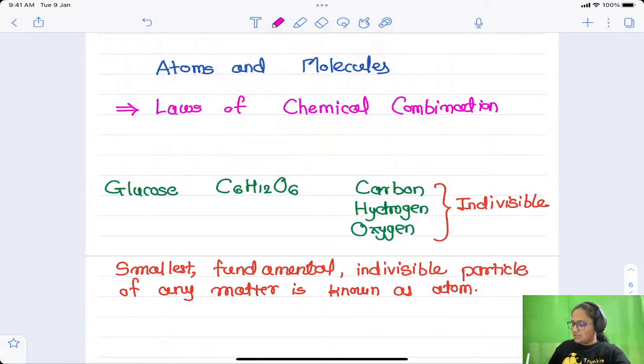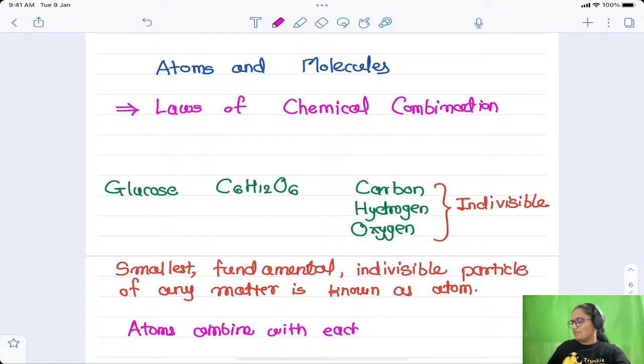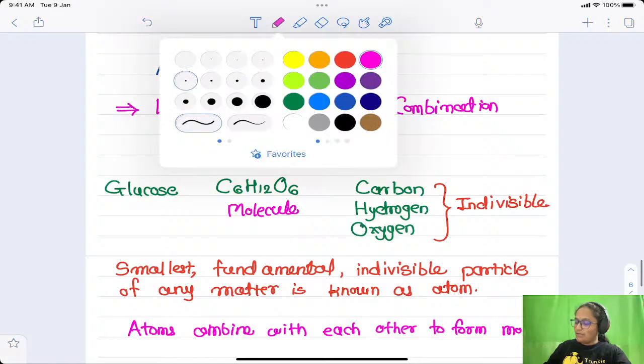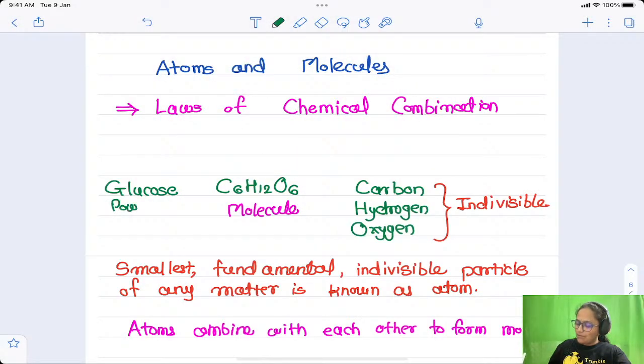Okay, then what about a molecule? Different atoms combine with each other to form a molecule. That means here C6H12O6 is a single molecule, whereas the glucose powder is a compound.